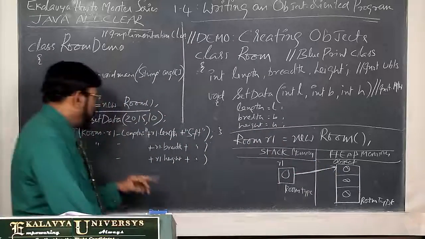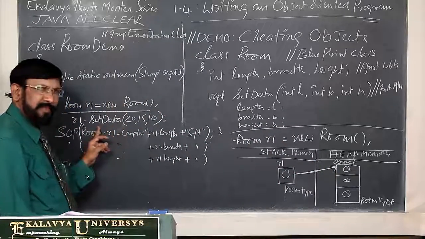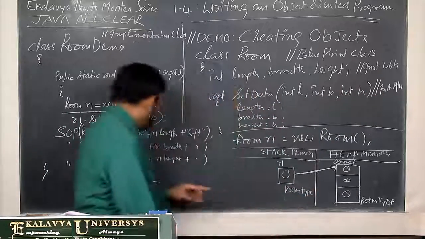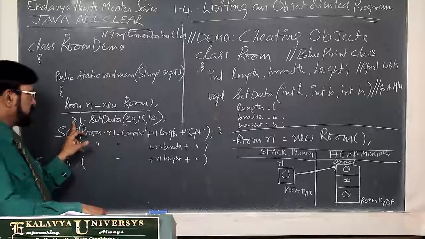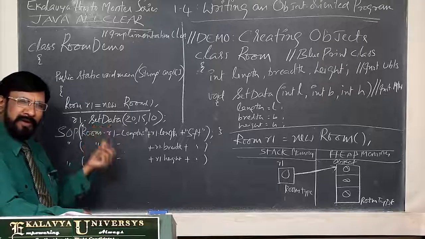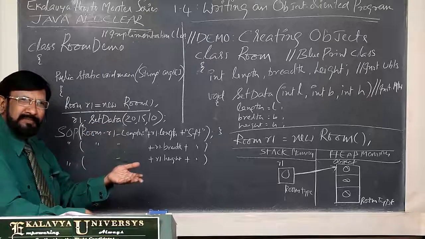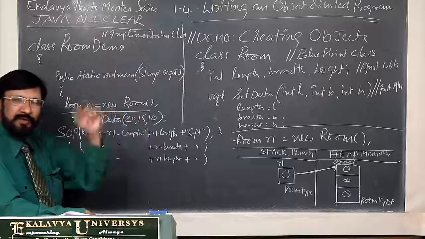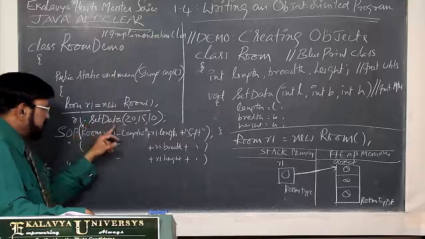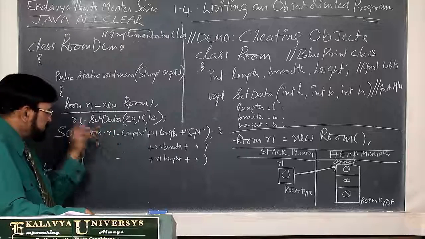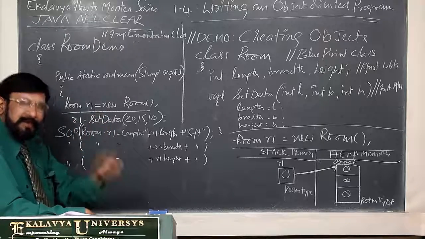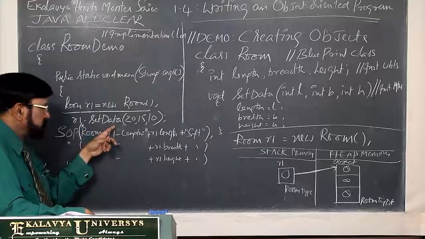Okay. Now how can you call this method? What we call an instance method. How can you call it? Via the object only, R1.setData. Otherwise it has no entity. You are talking about RAM. Who is that RAM? With reference to RAM only, RAM has a value. In the same way, R1.setData. Instance, that's why we call it an instance method. Instance method means an object-oriented method, which we can use only via an object.